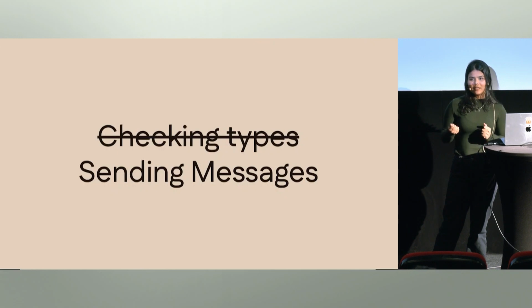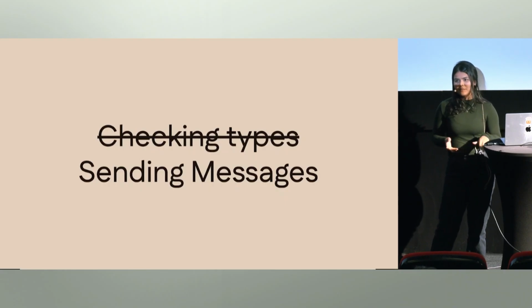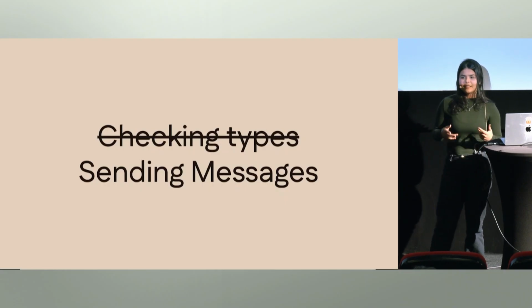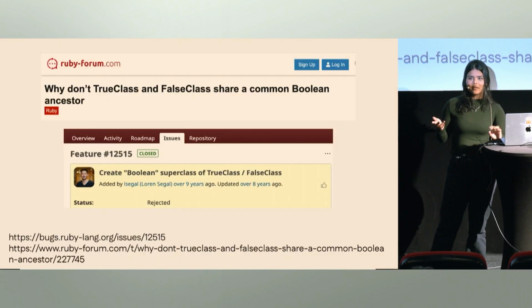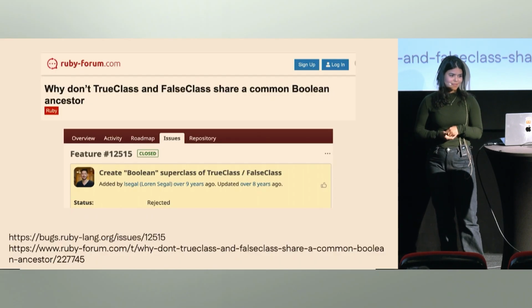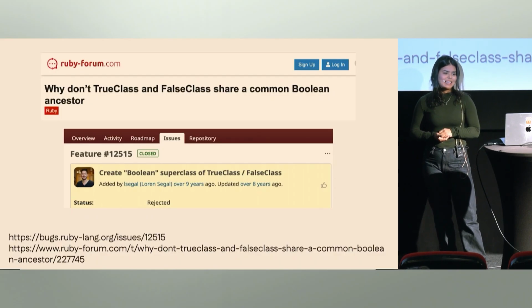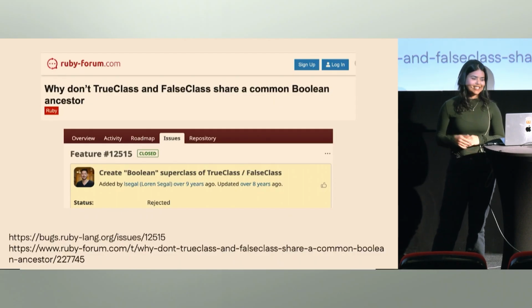And by avoiding a Boolean superclass, Ruby nudges us away from the brittleness that type checking gives us, and we just trust our objects to respond meaningfully. If you'd like to read about this further, if you're not sold on the idea, or if I didn't explain it very well, you can take a look at these two links.